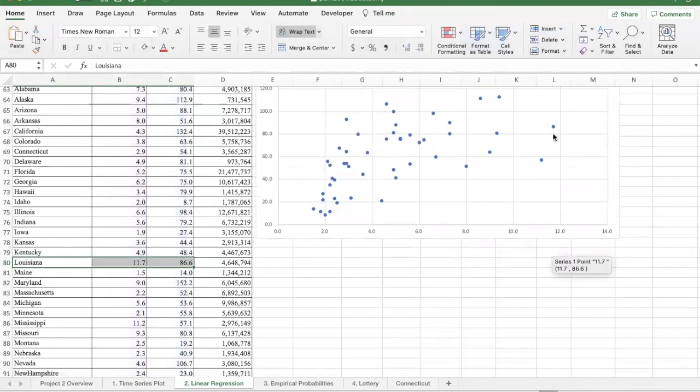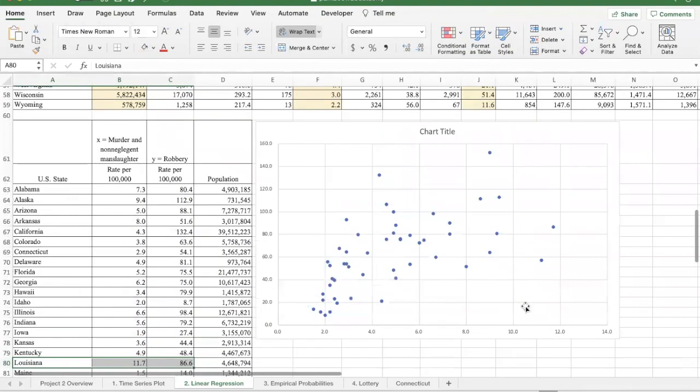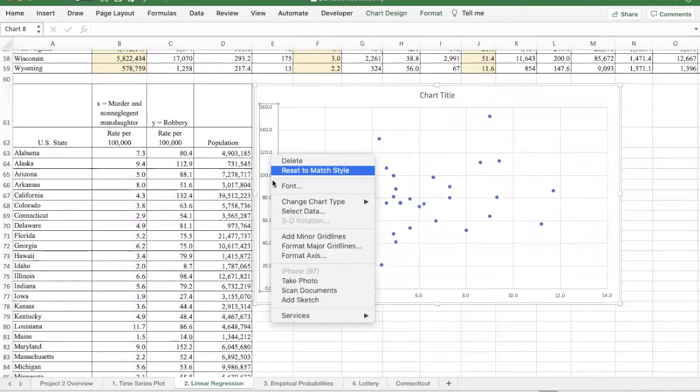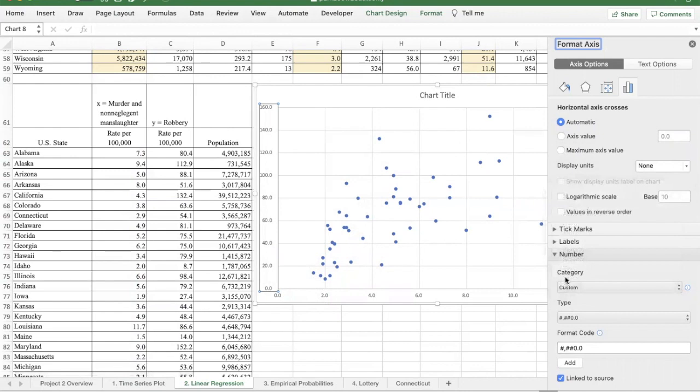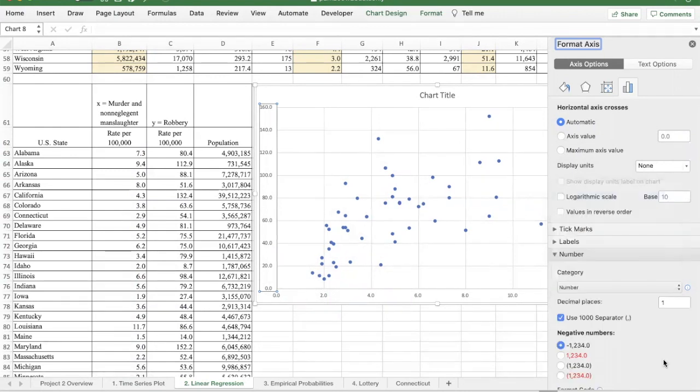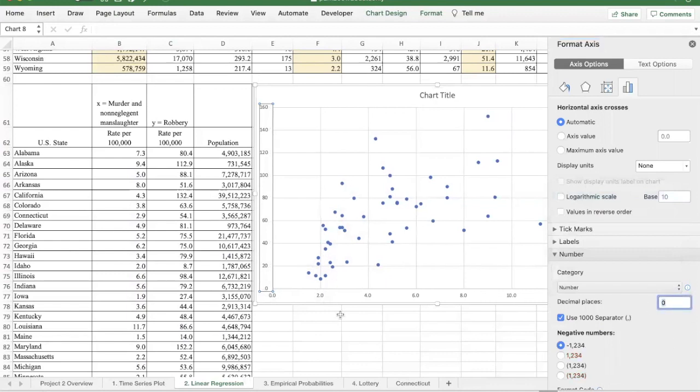So later on, we're going to put labels on these, but right now, just to take a look at them. There's lots that you need to do with this graph. Make sure that for this one here, I don't like that extra 0. So I'm going to come over and format the vertical axis. Here's the format, and we want it to be a number, and then it'll ask us the number of decimal places, and we want 0 here, and then it'll just give us the rates here. Same thing down here. I get rid of that 0.